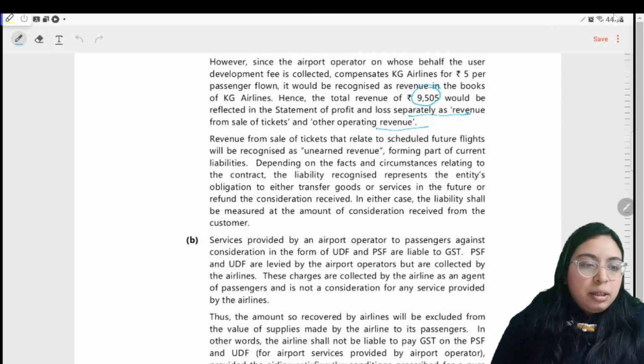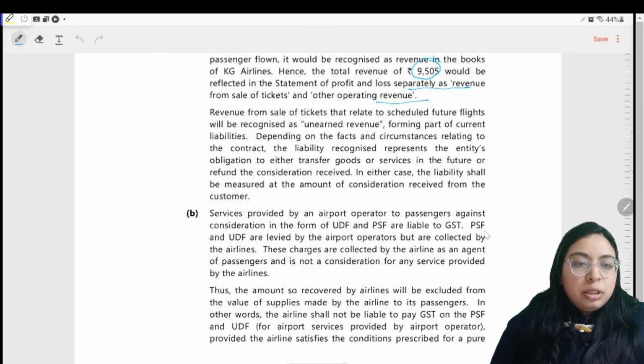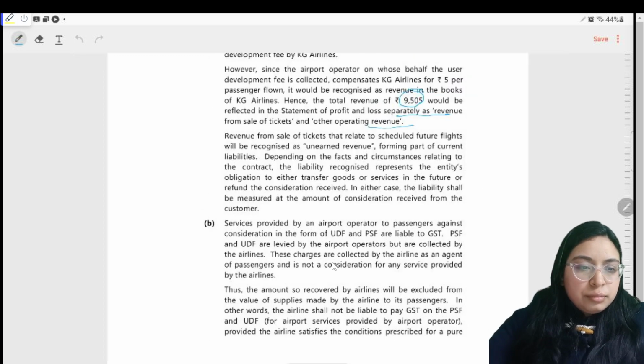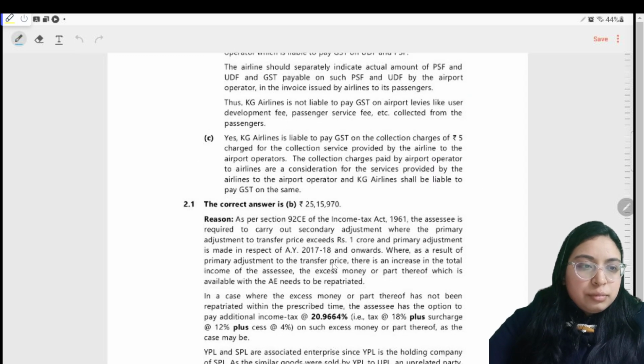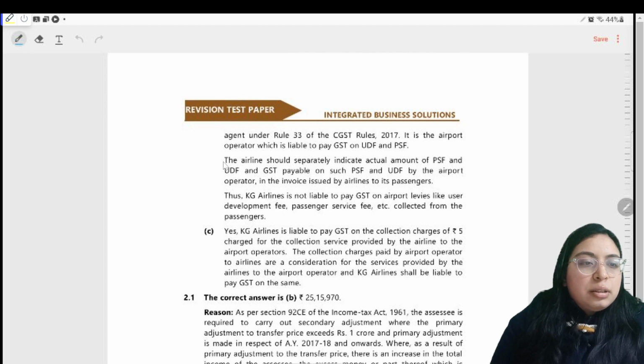Services provided by the airport authority against consideration are liable to GST. The airline industry should separately indicate the amount in the invoice. This is the condition of the pure agent. Thus, KG Airlines is not liable to pay GST on airport levies like user development fees, etc. collected from the passengers. They have to satisfy the condition of Rule 33.